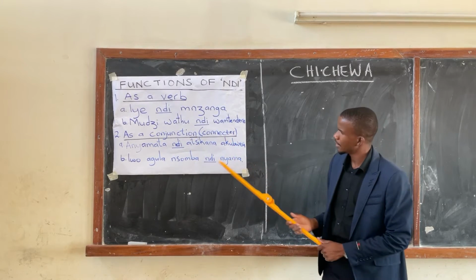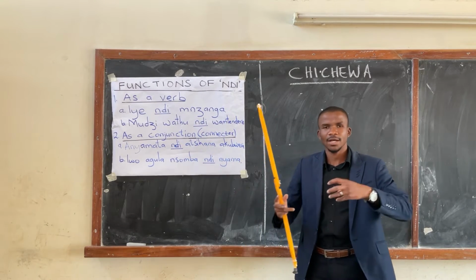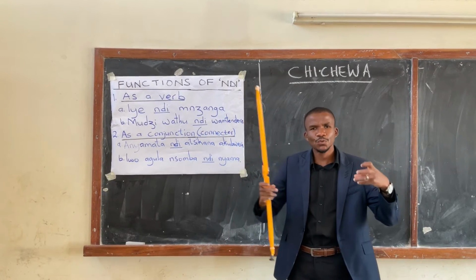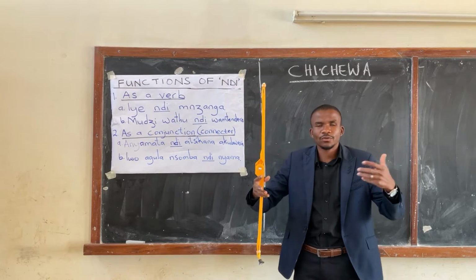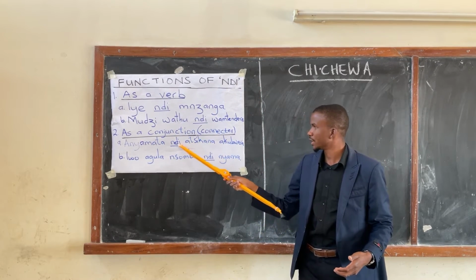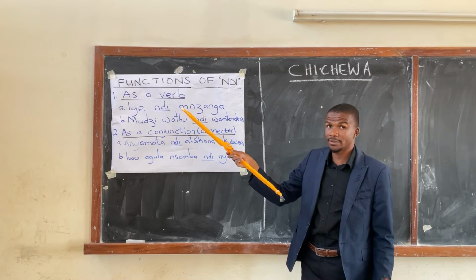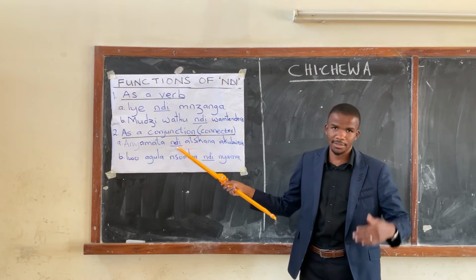So you can see the part which carries the meaning of and, which is connecting two words which are words of equal rank, both being nouns. You see that they are connected by ndi, which previously was functioning as a verb, and now it's functioning as conjunction.